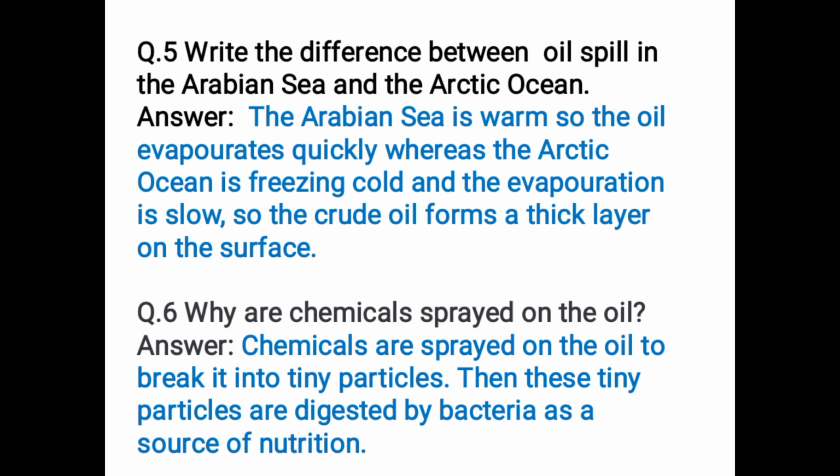Question number 6. Why are chemicals sprayed on the oil? The answer is chemicals are sprayed on the oil to break it into tiny small particles. Then these tiny particles are eaten or digested by bacteria as a source of nutrition, or as a food they eat the particles of oil.